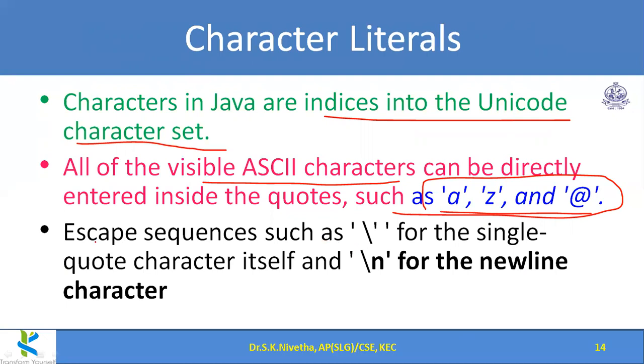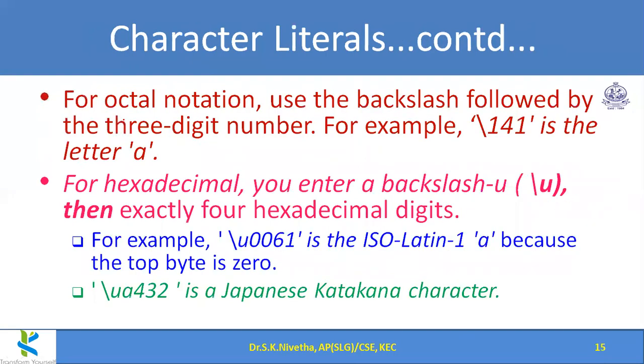And we all know what an escape sequence is. If I want to mention the single quote itself, I use the escape character called backslash. With that we can use backslash n for new line. So these are also character literals. And for octal notation, we can represent within single quotes a backslash and a 3-digit octal number. So this can be represented in octal notation. A backslash and a 3-digit number is considered as an octal value in a character. So this value represents small a.